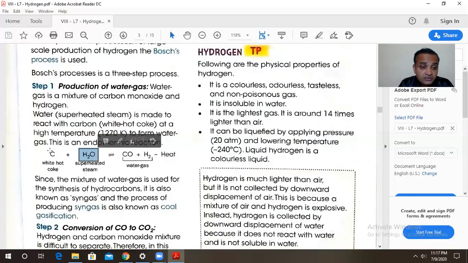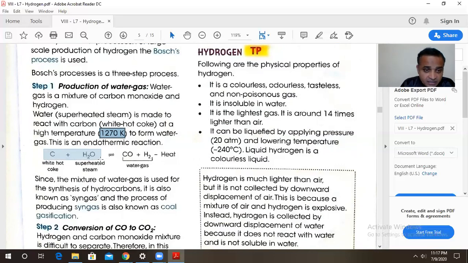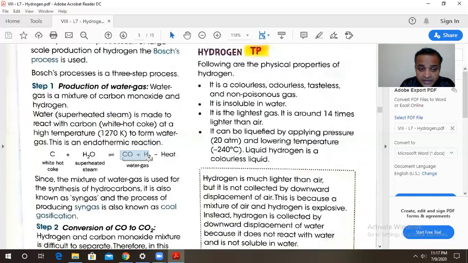It is made to react with carbon, or white hot coke, at around 1270 Kelvin. When this carbon reacts with superheated steam at 1270 Kelvin, it forms water gas, a mixture of CO and H2. In this way, in the first step, we have produced the water gas.